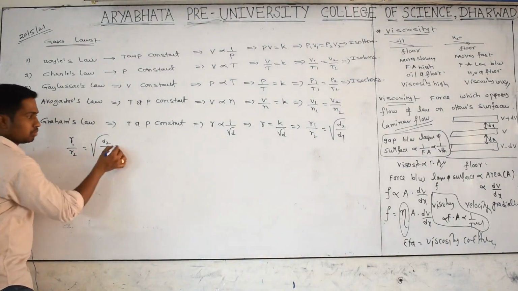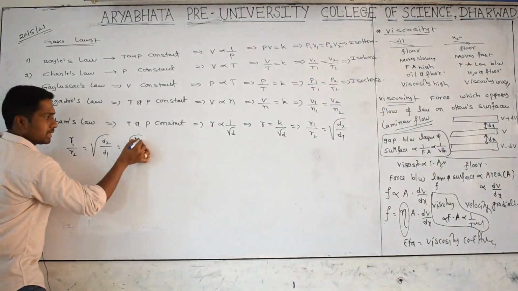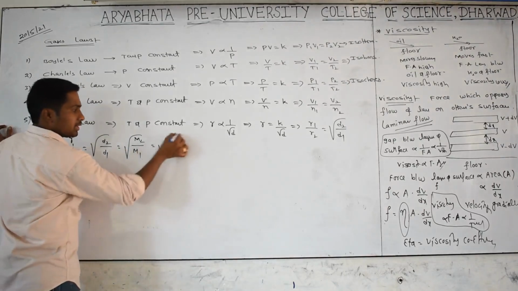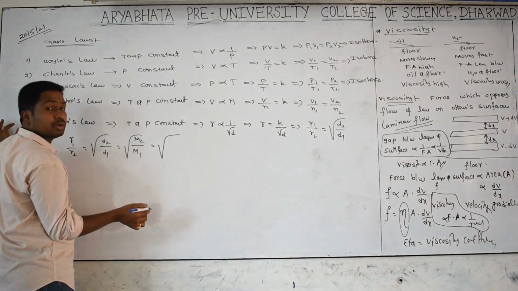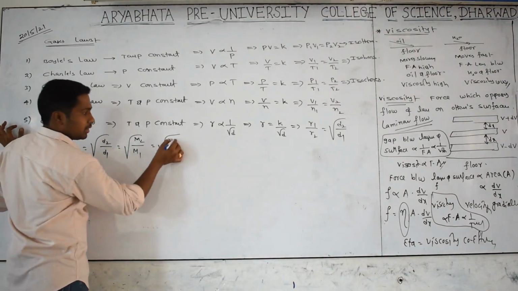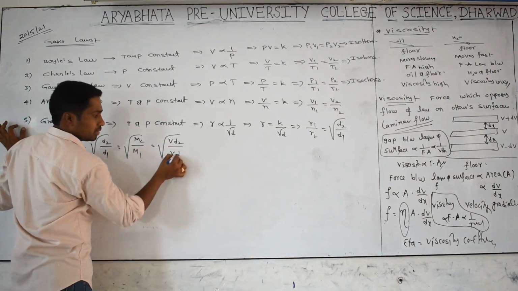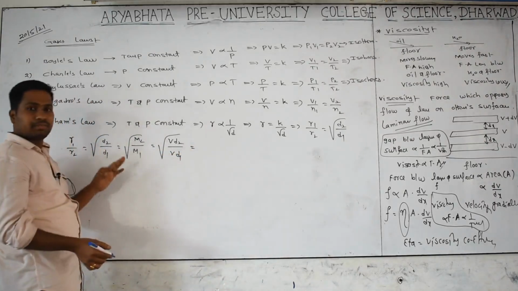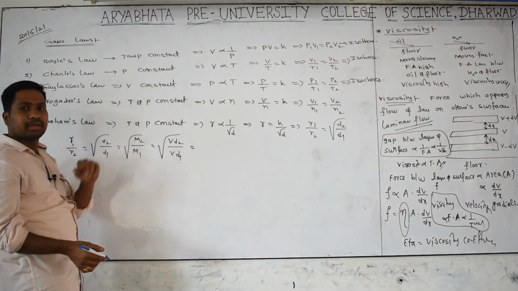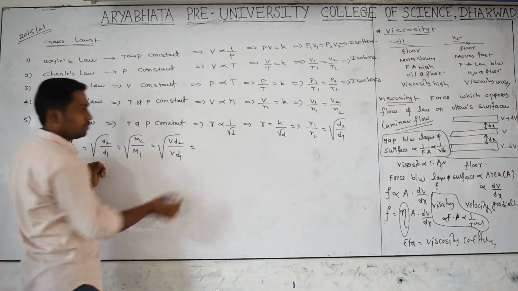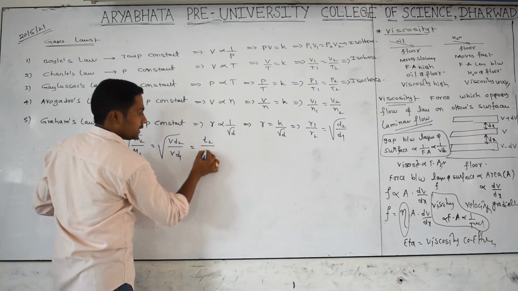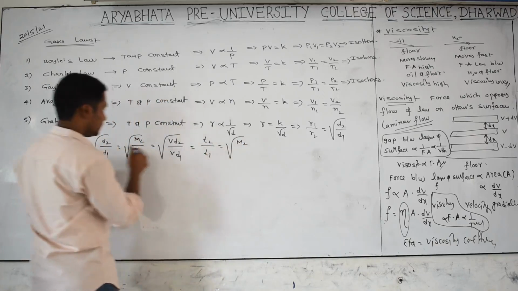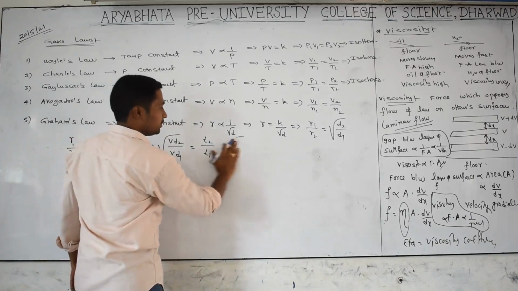Density is directly proportional to molecular mass, so it is the molecular mass of the second gas by the molecular mass of the first gas. Molecular mass is directly proportional to vapor density, because molecular mass is equal to 2 into vapor density, so the vapor density of the second gas by the vapor density of the first gas. Now we can tell some other things. If the two gases occupy the same volume, V1 is equal to V2, then T2 by T1 is equal to the square root of M2 by M1. You get the same thing, M2 by M1.